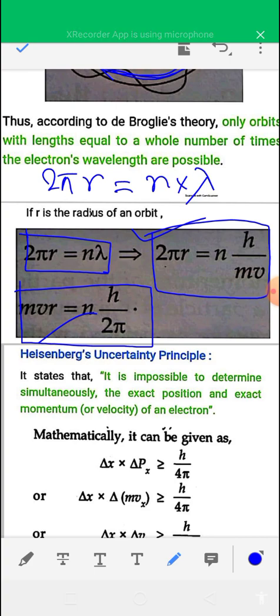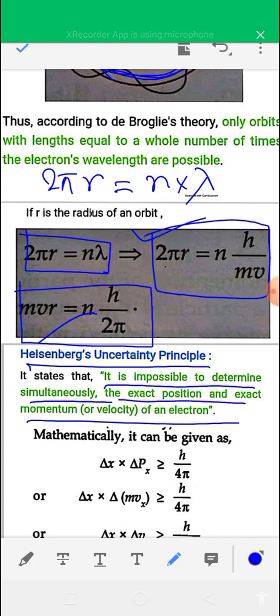Now see, the Heisenberg uncertainty principle, a very important principle. According to this principle, it is impossible to determine simultaneously the exact position and exact momentum or exact velocity of an electron, and this principle is applicable mainly to microscopic, subatomic particles. Mathematically, the Heisenberg uncertainty principle can be written as delta x into delta px is greater than or equal to h by 4 pi.